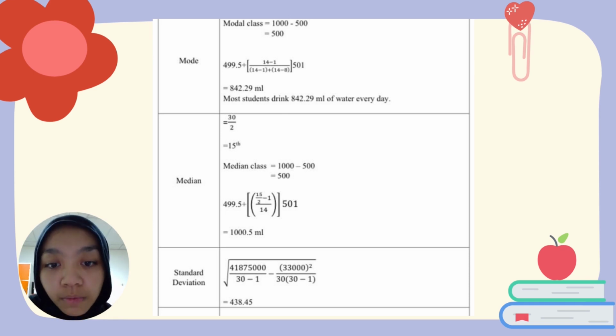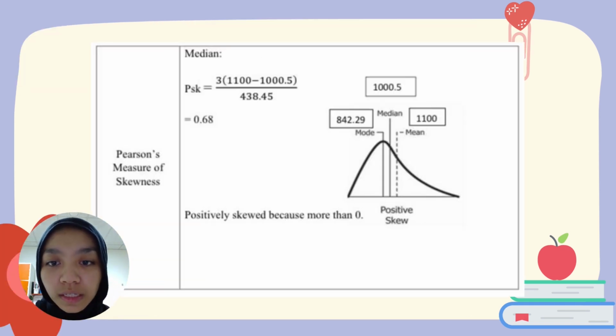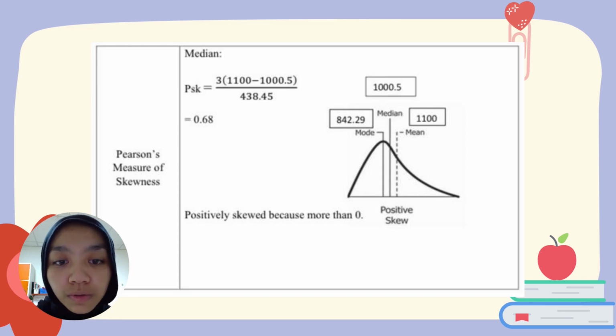The standard deviation is 400 and 38.45. This is the percent measure of skewness. We use the median method to find the final answer, and the final answer is 0.68, and it is positively skewed because it's more than 0. So as the sketch graph shows, this is the positive skew. We have mean, median, and mode.